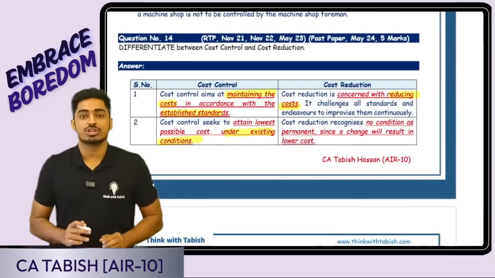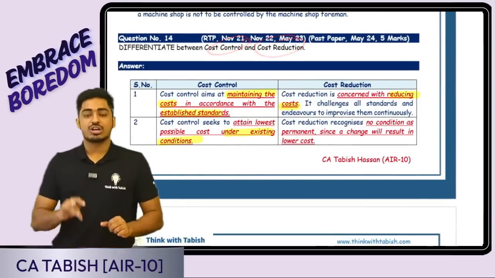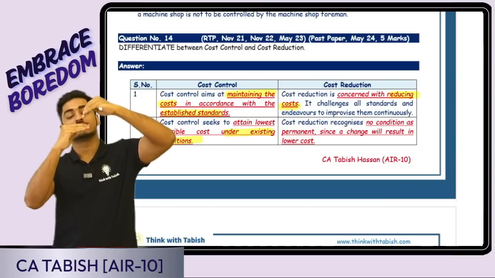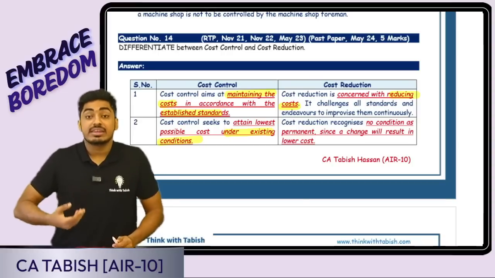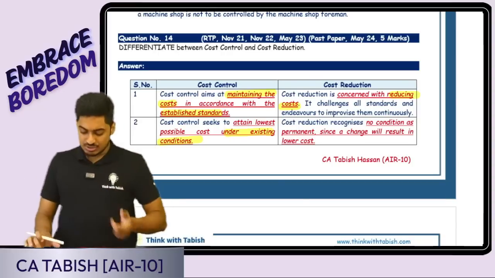Next question is going to be the difference between cost control and cost reduction. Cost control means I'm having a standard. I just try bringing my actual cost to the standard cost. Cost reduction means I am trying to bring in a permanent reduction in my cost. Cost control is a short-term approach. This is going to be a long-term approach.